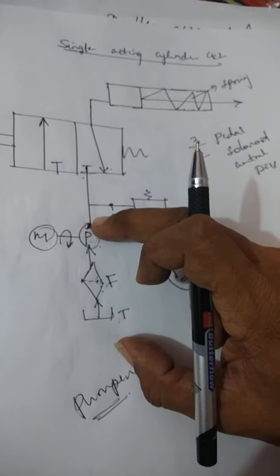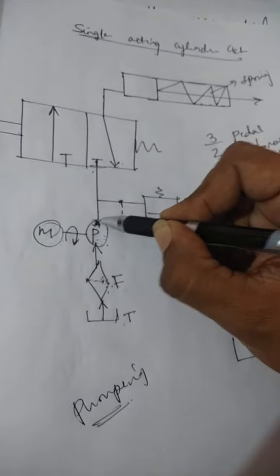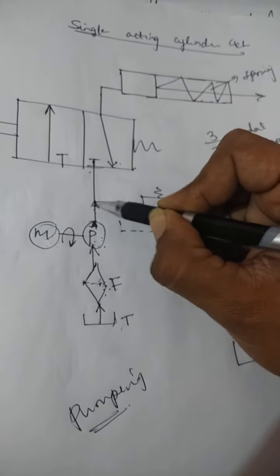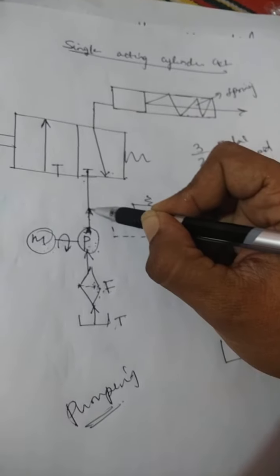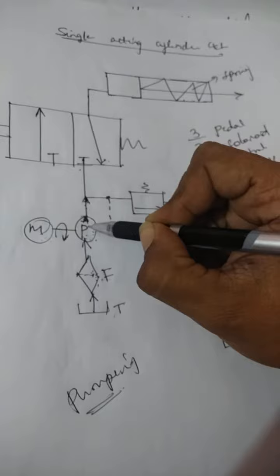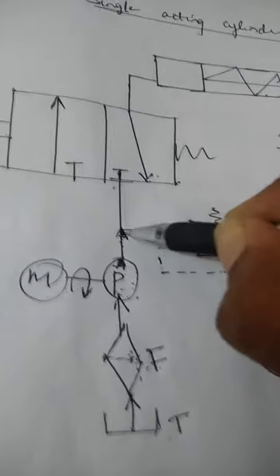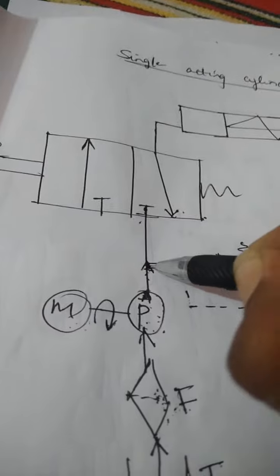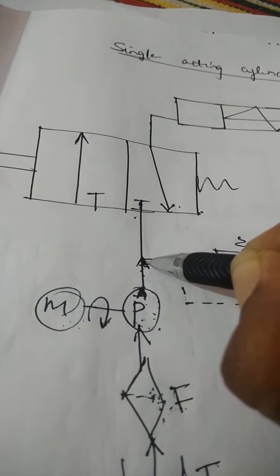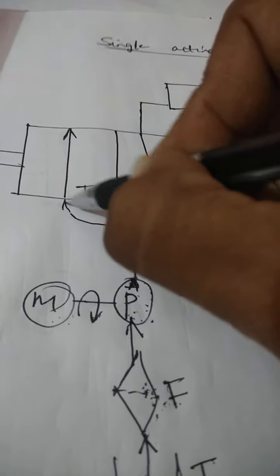takes place, and therefore the displacement of the fluid takes place at the exit of the pump with a certain pressure. Therefore the pressurized fluid which is coming out from the pump is made to flow into the first envelope of the direction control valve. First envelope of the direction control means it is like this. It is connected like this.